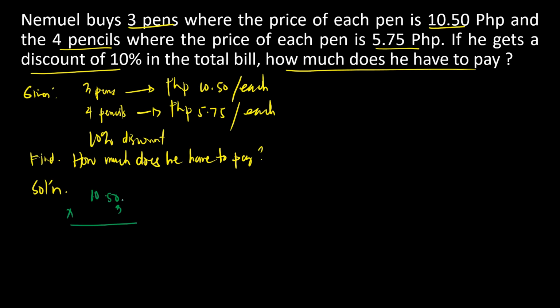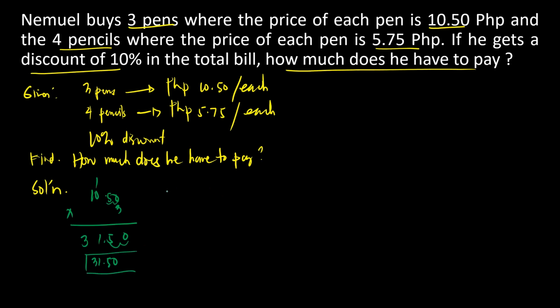So we will have 0 times 3, we'll have 0. 5 times 3, we have 15. 0 times 3 is 0. Plus 1 is 1. 1 times 3. Decimal point is 2. 1, 2. So 1, 2. So 31.50.